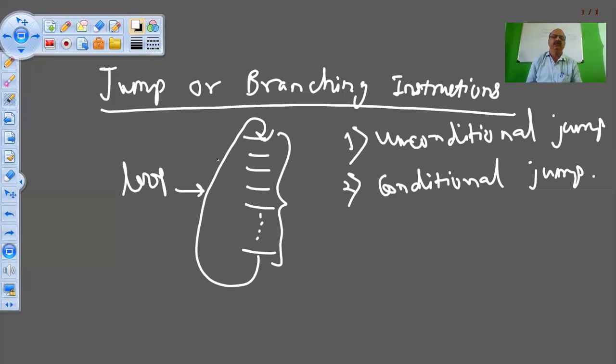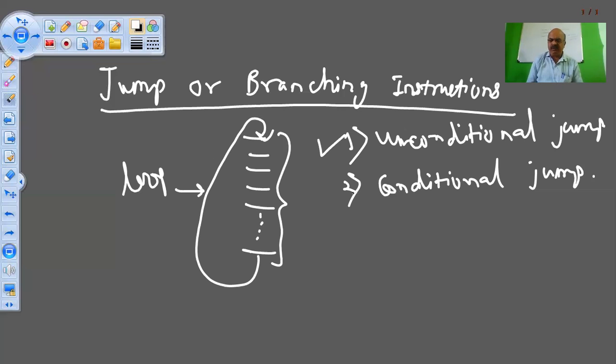Why are you repeating? Because I want to repeat that program again and again without any condition. So I am saying jump from the last instruction to the first instruction. This type of instruction we call the unconditional jump instructions. We are not putting any condition on that.